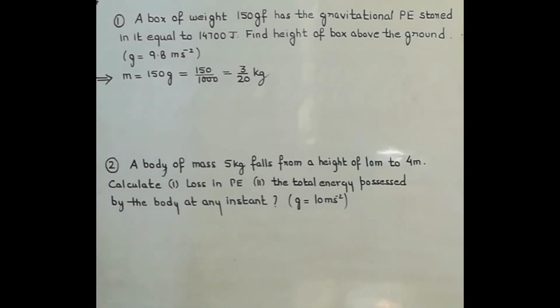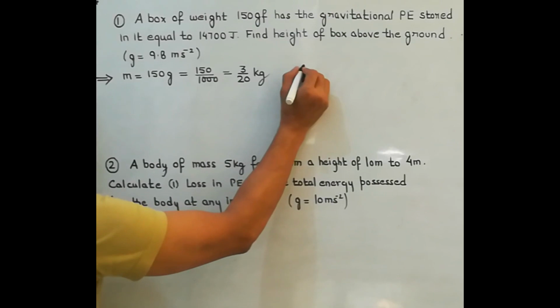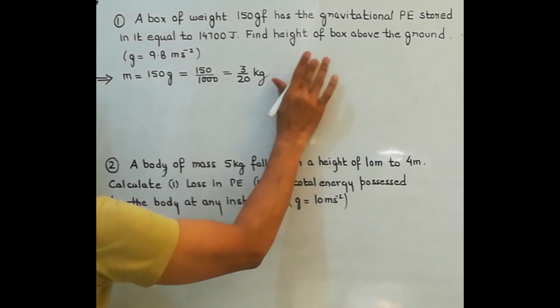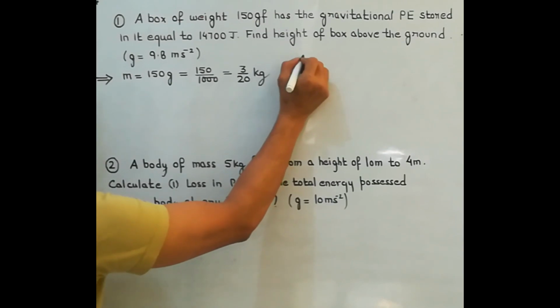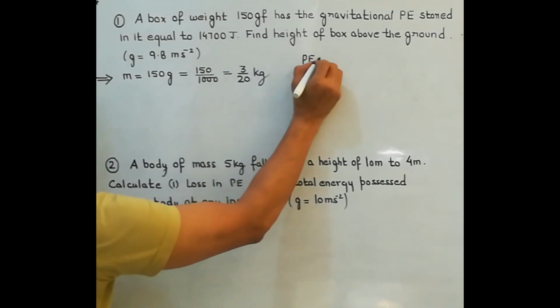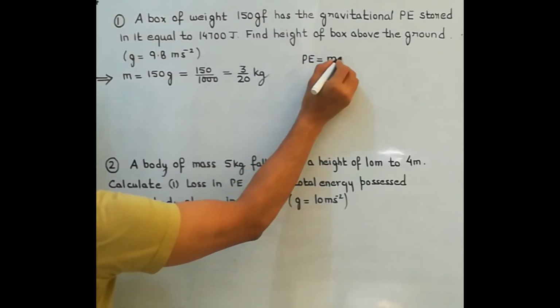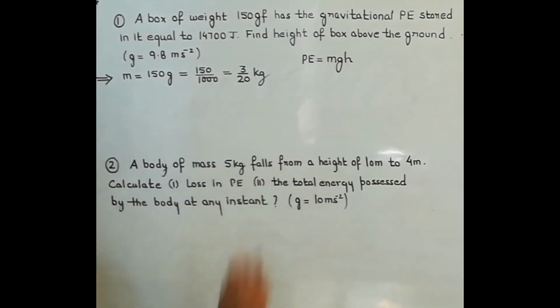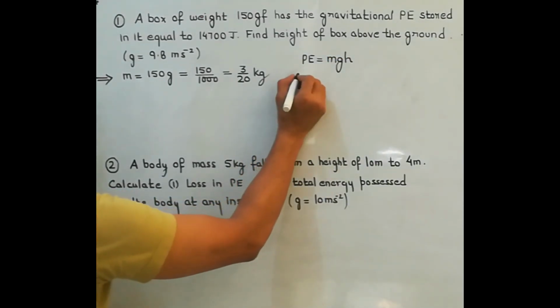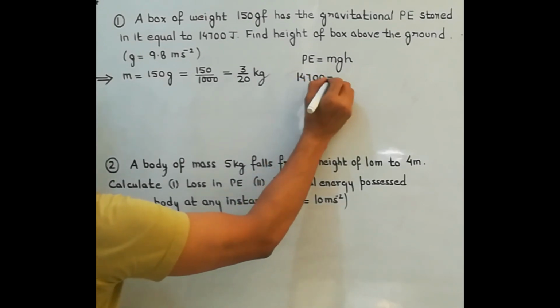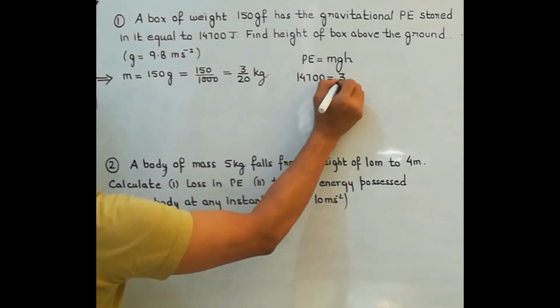Okay, now they have given you the gravitational potential energy. What's the formula for potential energy? The formula for potential energy is mgh. How much is the potential energy? 14700. Mass is 3 upon 20.